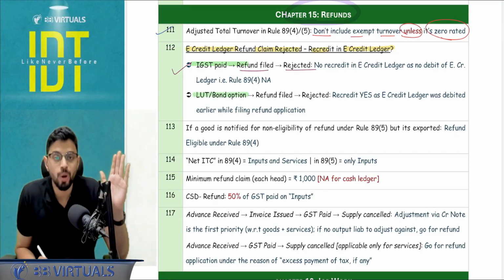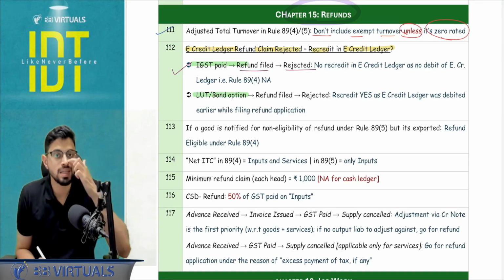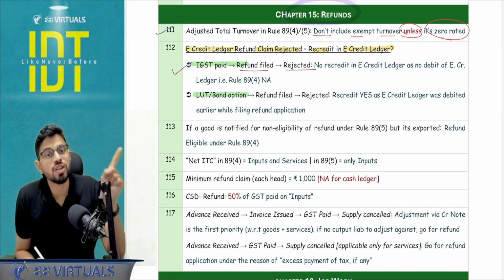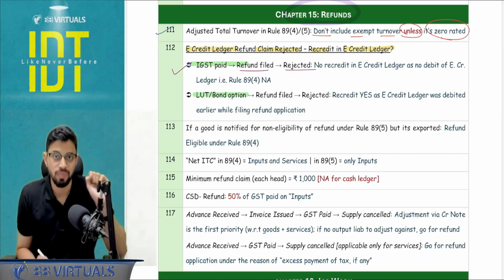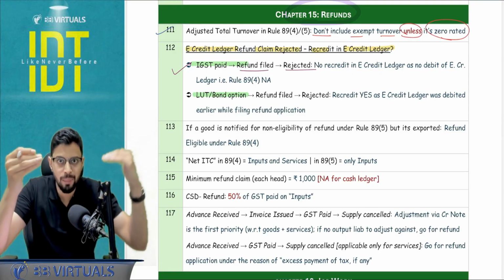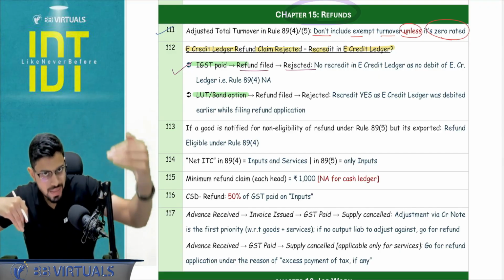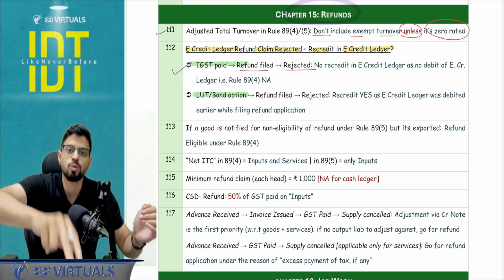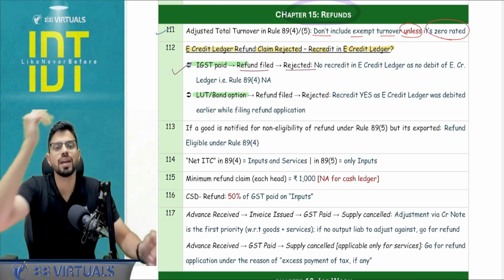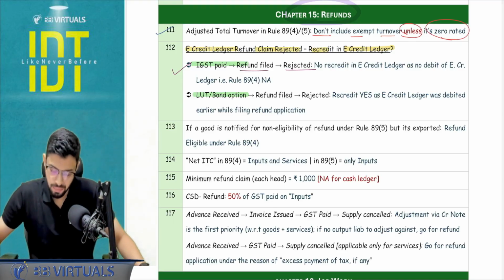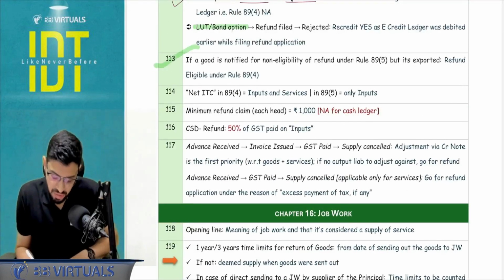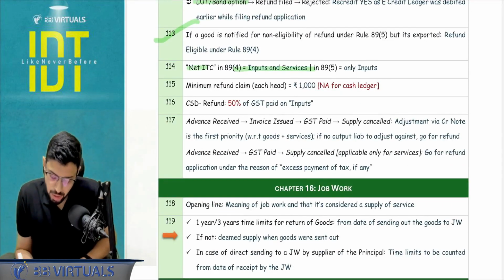But under the LUT bond option, I'm not paying any IGST. My e-credit ledger is there, for which I filed the refund application at 89.4. While filing the refund application, we have to debit the appropriate ledger because you're expecting that amount in your bank. So the portal balance has to be debited. And if that application tomorrow gets rejected, I will recredit the e-credit ledger balance. Okay, please remember this. This I have covered. Net ITC, this also I have covered.